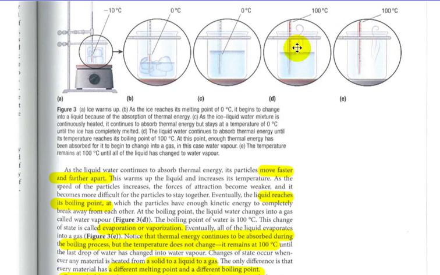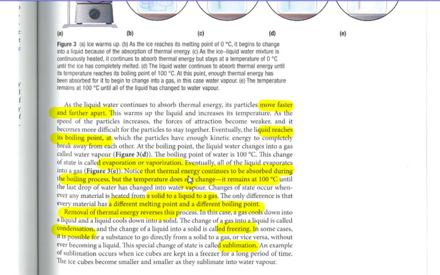And at that point of 100, the water will stay at 100 until everything becomes a vapor, and then again the temperature goes up. So in those specific areas of change in state, the temperature does not change. The thermal energy that I'm adding from the Bunsen burner or hot plate is not increasing the kinetic energy. It must be increasing potential energy.